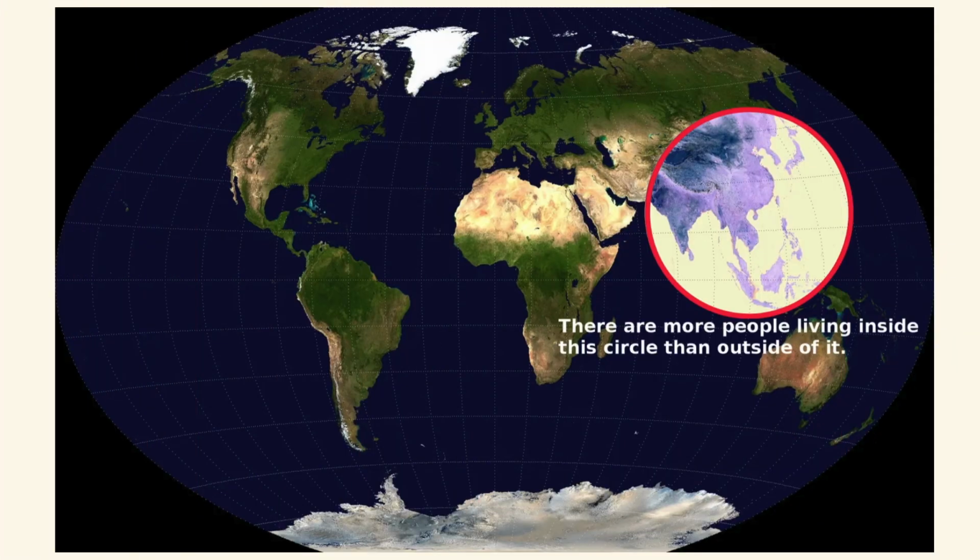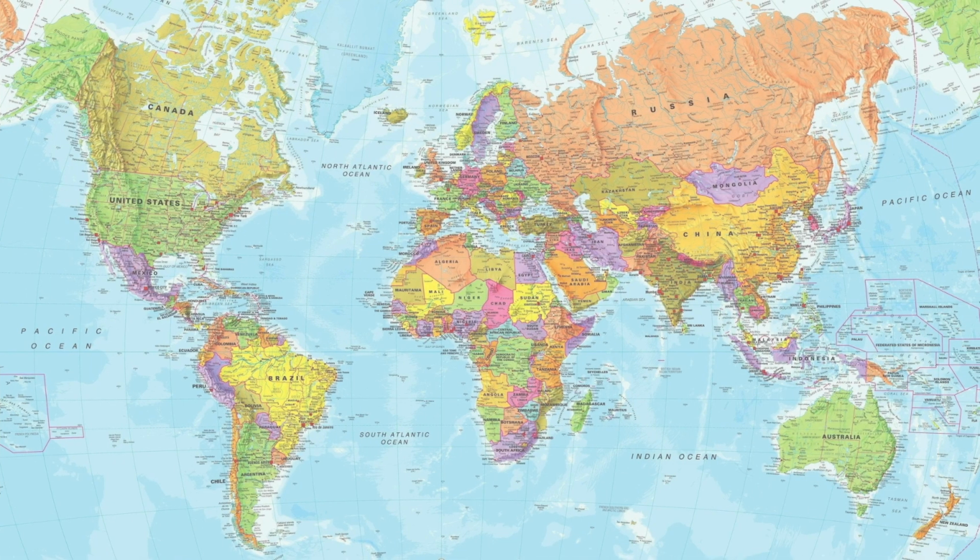And this one shows that there are just as many people living inside of the circle as outside of the circle. And inside are the countries of China, India, Bangladesh, Indonesia, the Philippines and Japan, among a couple of other ones as well.